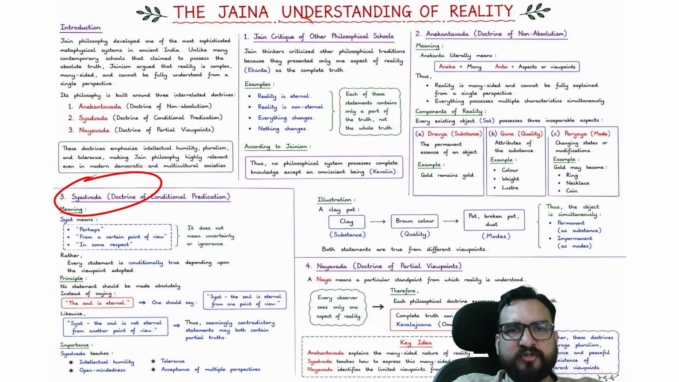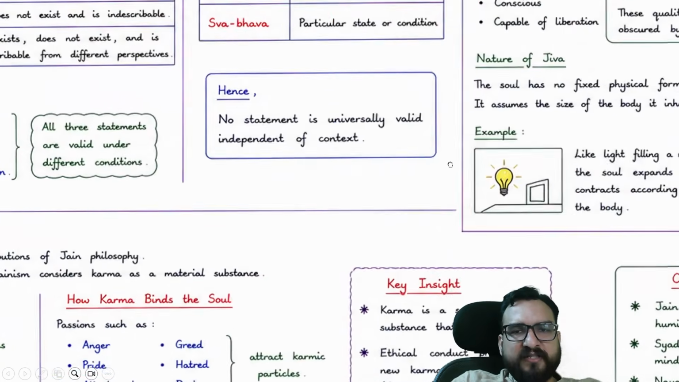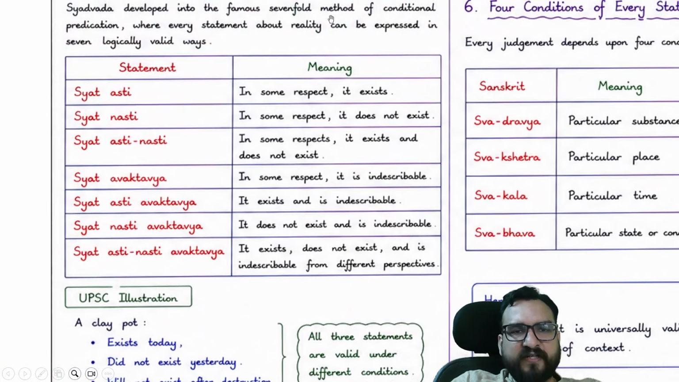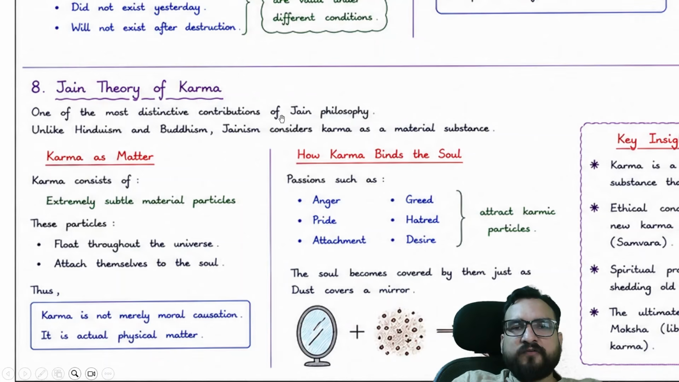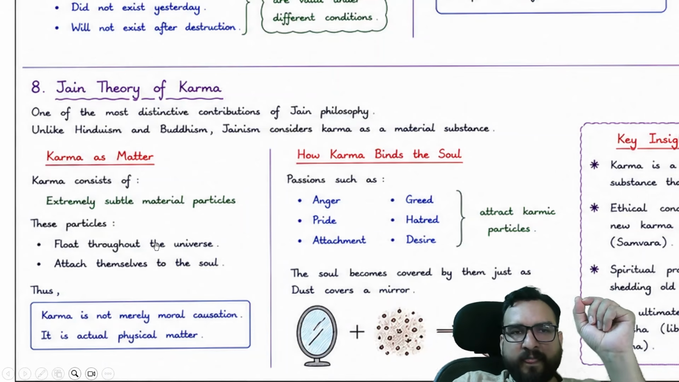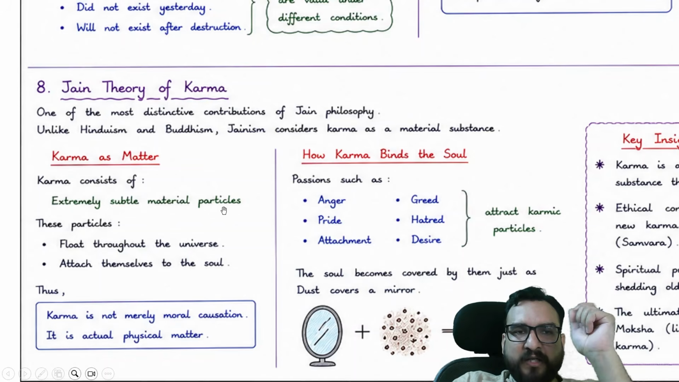Syadvad, just read it out. Jain critique, Anekantvad, Nyayavad, right? Over here you have understood this. Then you understand this particular part of the Jaina theory of karma. One of the most distinctive contributions of Jaina philosophy is that, unlike Hinduism and Buddhism, Jaina considers karma as a material substance, right? It has a physical form. Karma as matter. Karma consists of extremely subtle material particles.